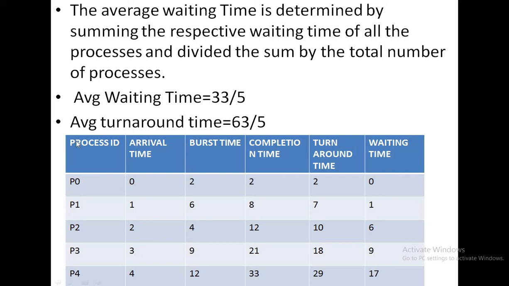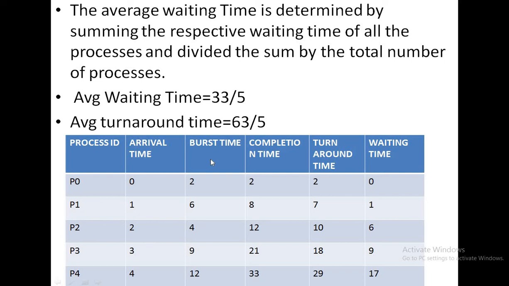So here is the process ID, that is, 5 processes are there: P0, P1, P2, P3 and P4. The arrival time is given here. P0 comes to the ready queue at time 0, P1 comes to the ready queue at time 1, P2 comes at time 2, P3 comes to the ready queue at time 3, and P4 comes to the ready queue at time 4.